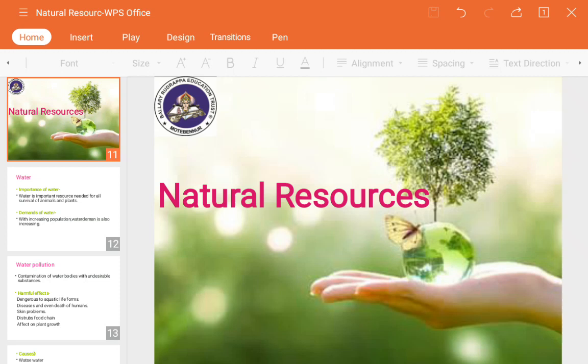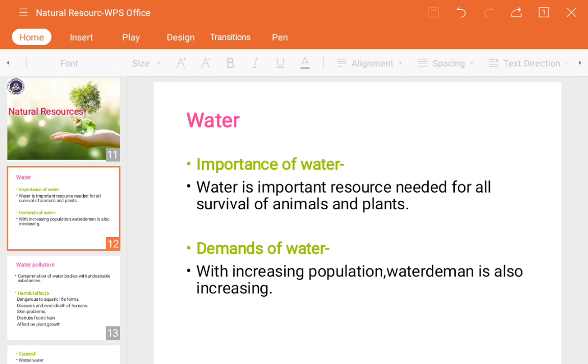In this session we are going to see the two natural sources, or you can also call them resources, like water and the soil. So we will move towards our topic about the water. See, water means what? We know that it is one natural resource and it has a role in our everyday life.